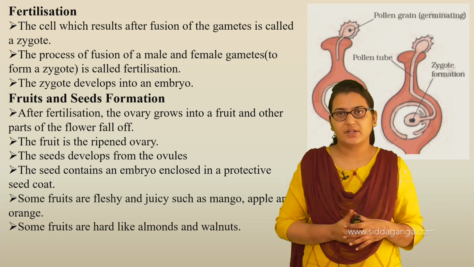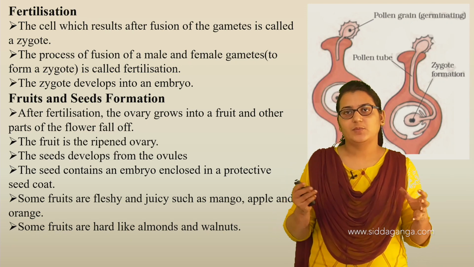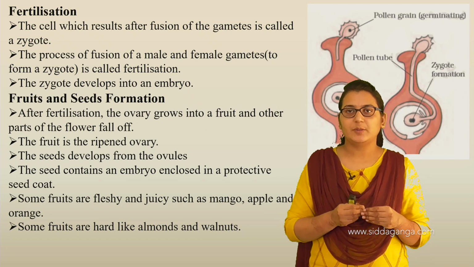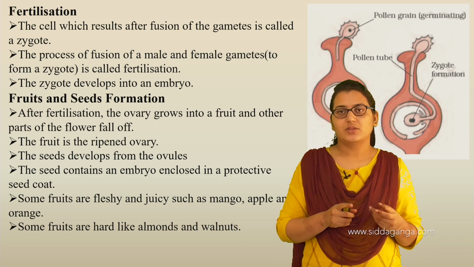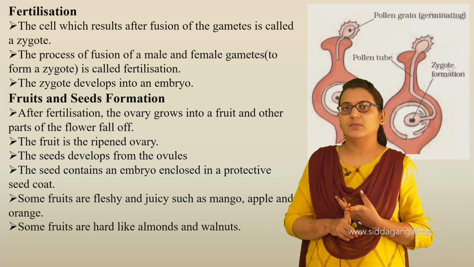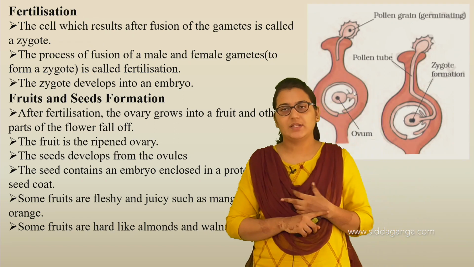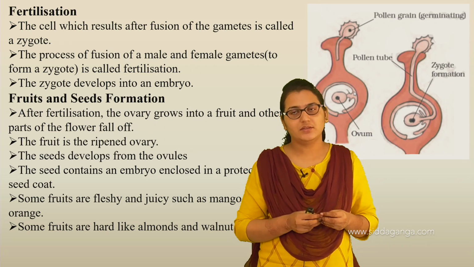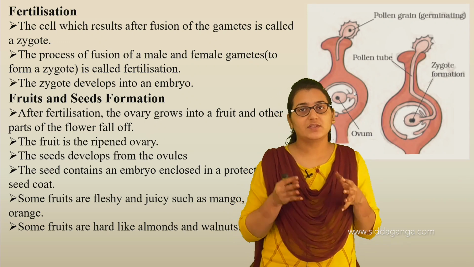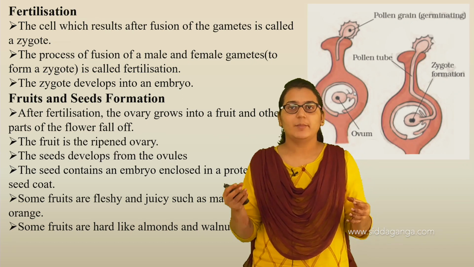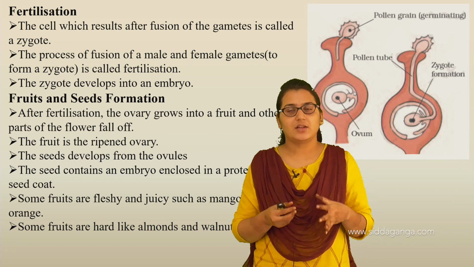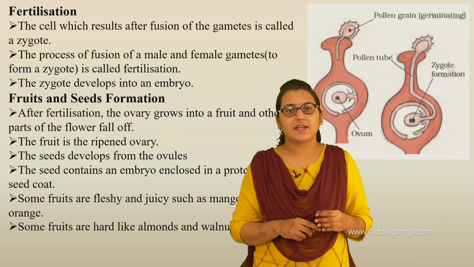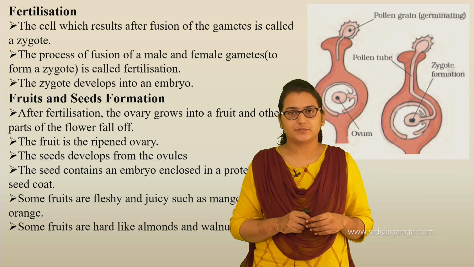The male gametes produced from the anther and the female gametes produced in the pistil fuse together to form a zygote, and this zygote develops into an embryo.